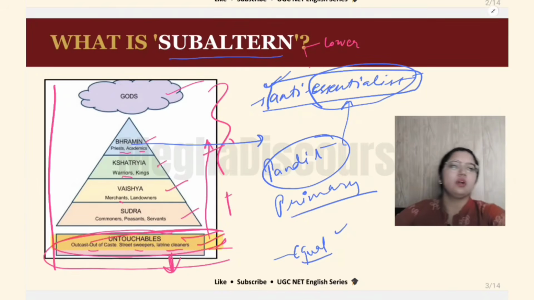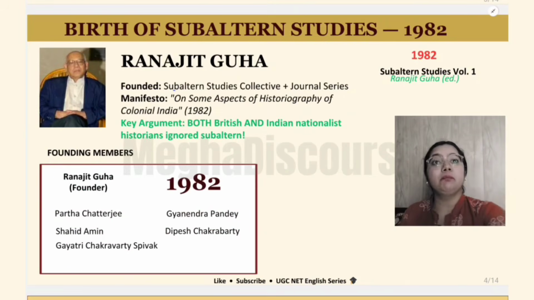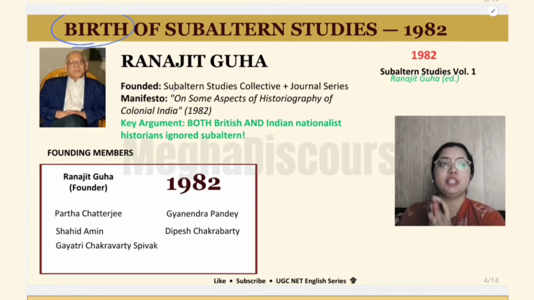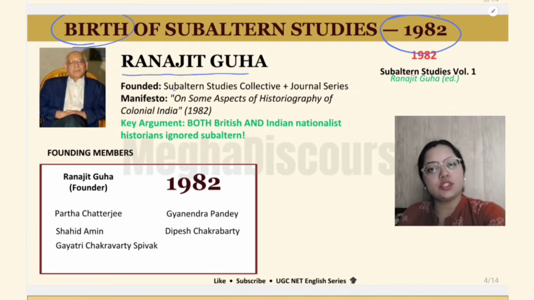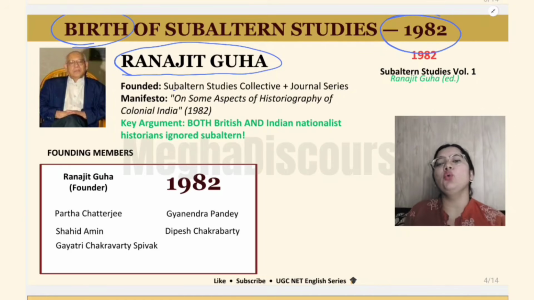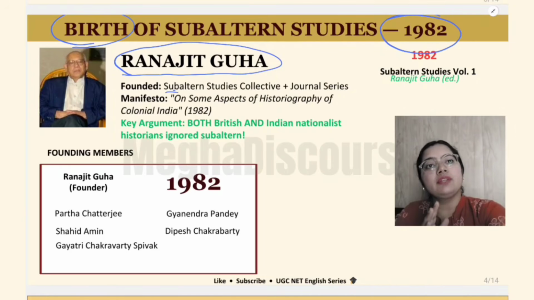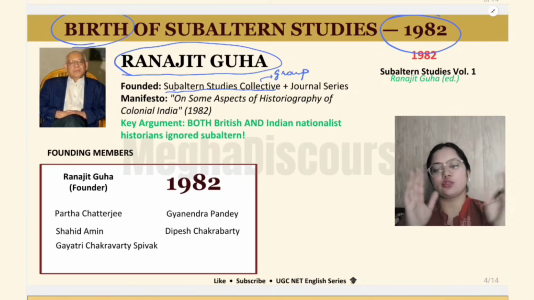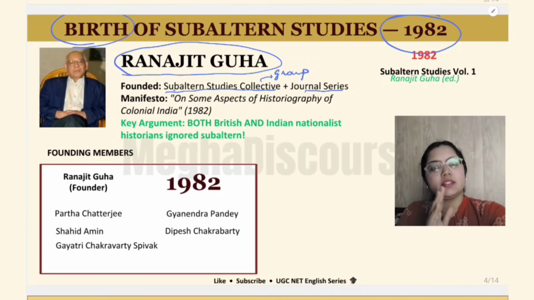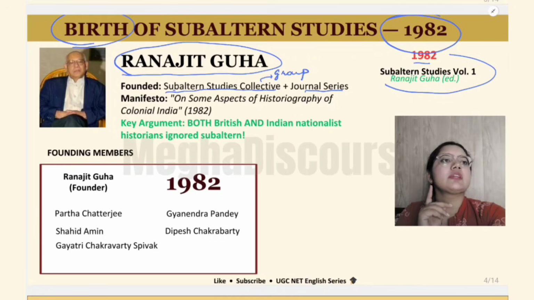Let me tell you more. So now let us talk about the birth of subaltern studies, how subaltern studies came into being. First of all, you should know that in 1982, it came into being. How? There is this historian, Ranjit Guha, who founded this group, the Subaltern Studies Collective, or we can say group. He was the founder, and they produced a journal series. There is this very important book he produced in 1982, Subaltern Studies Volume 1.